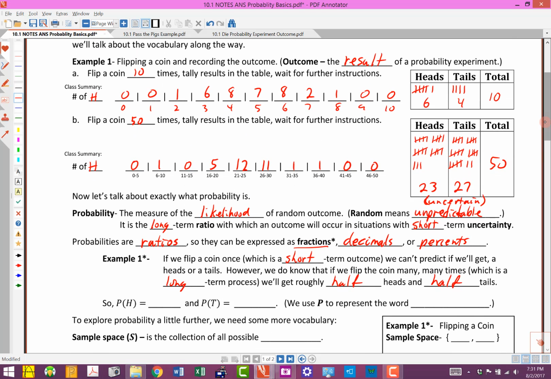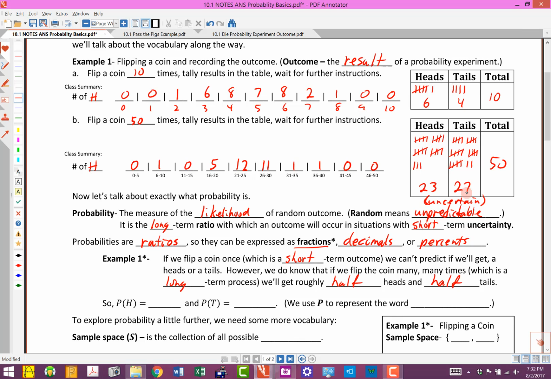So let's come back up here and take a look at this. When I did this, I ended up with 6 heads and 4 tails, so roughly half and half. When I did it here, I ended up with 23 heads and 27 tails. 25 would have been split right down the middle, but that's pretty close. That shows that uncertainty, that randomness, that unpredictability when we do a probability experiment.